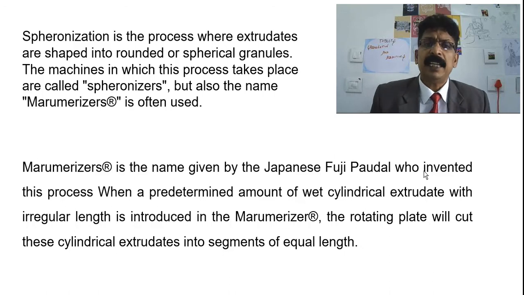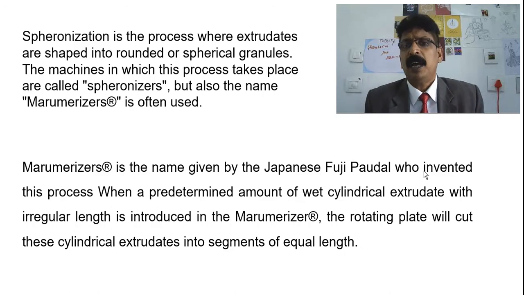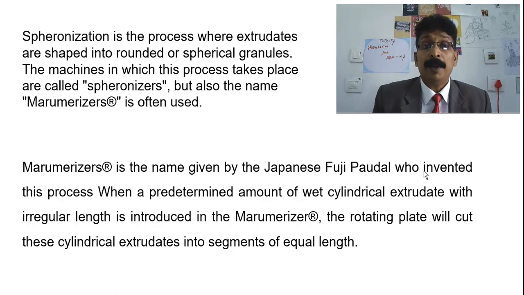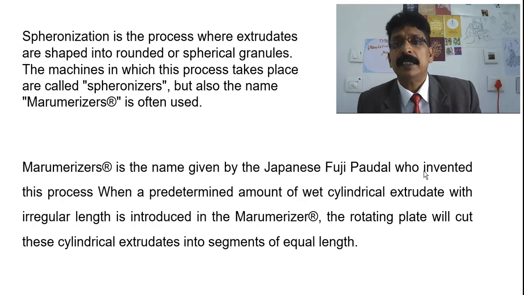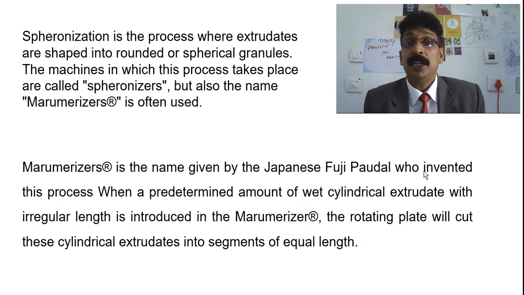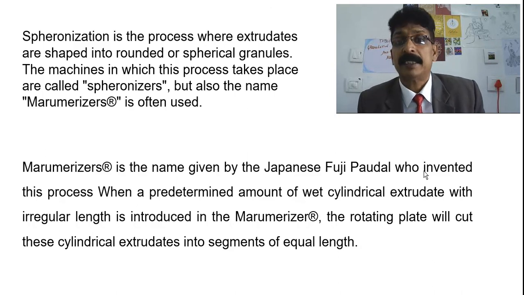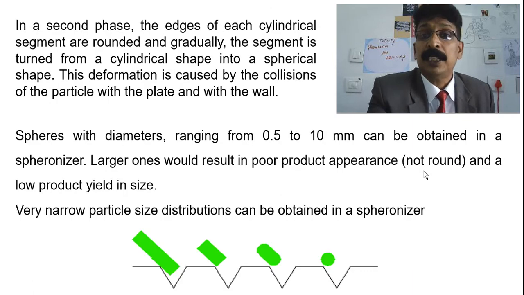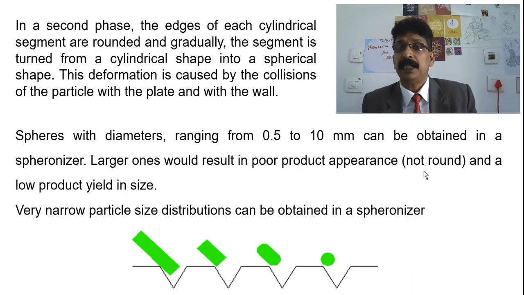Marumerizer is the name given by the Japanese company Fuji Paudal, who invented this process. When a predetermined amount of wet cylindrical extrudate with irregular length is introduced in the marumerizer, the rotating plate will cut the cylindrical extrudate into segments of equal length. You can see the picture in green color which I have given in this slide.